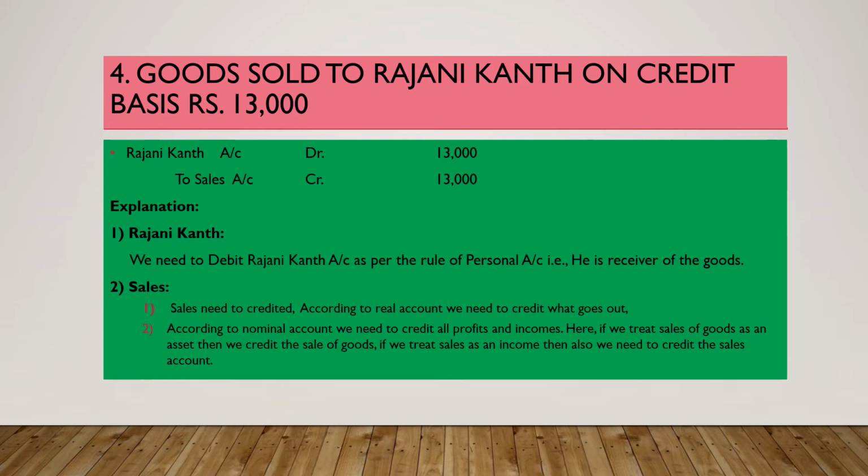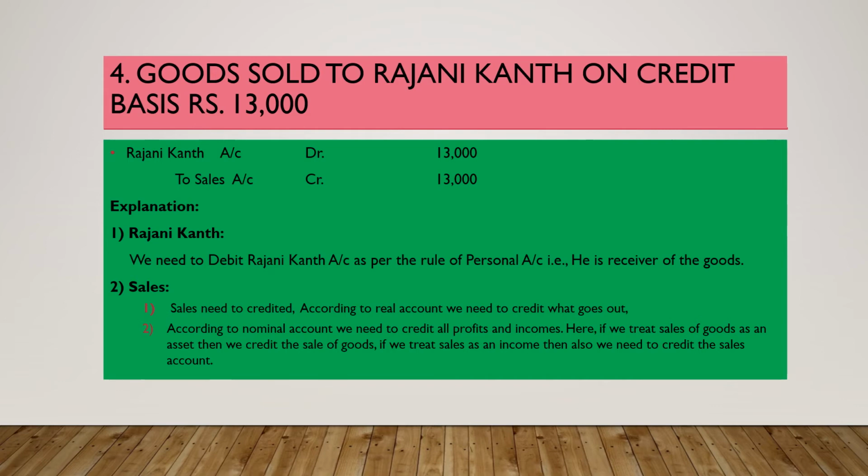And according to another perception, according to nominal account, we need to credit all profits, gains and incomes. When you make a sale, income will be generated, and income will have a credit balance according to the nominal account. So that is the reason why we have credited sales account, 13,000 and 13,000.